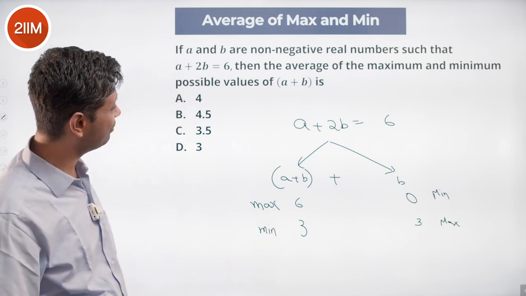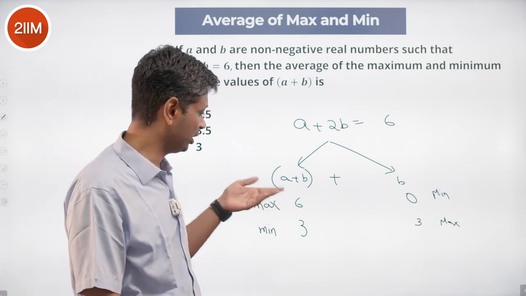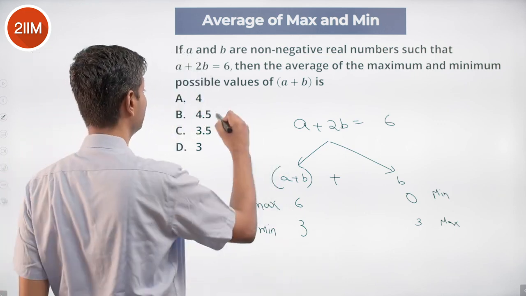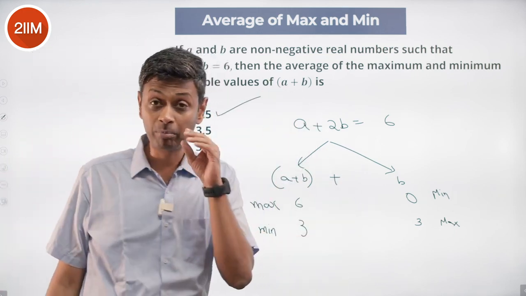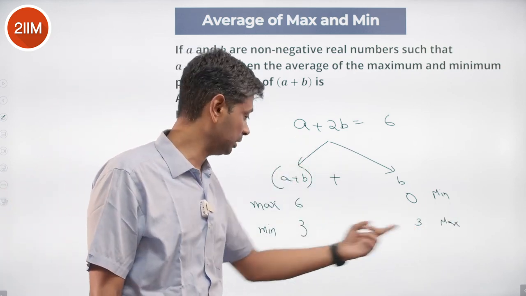You want to find the average of the maximum and minimum possible values of A plus B. Average of 6 and 3: 6 plus 3, 9 by 2, 4.5. Done. Thinking about A plus B is tricky. Thinking about B is super simple. This is minimum, this is maximum, this is maximum, this is minimum.